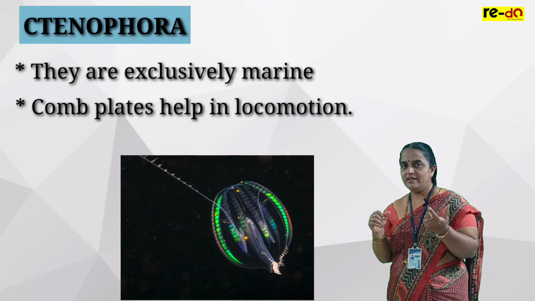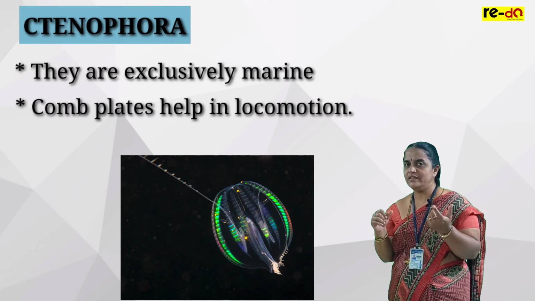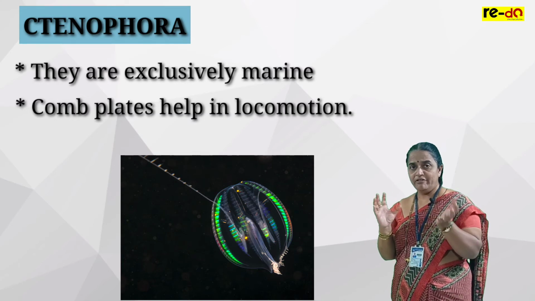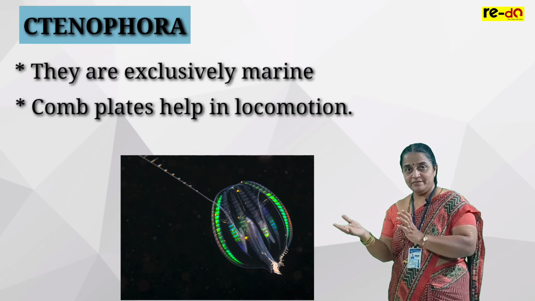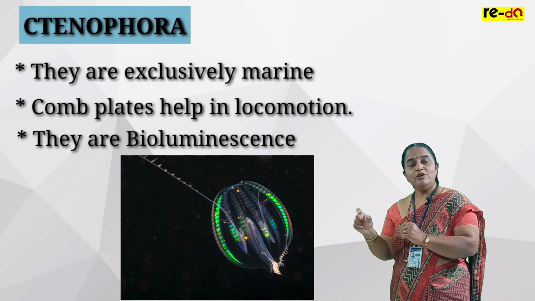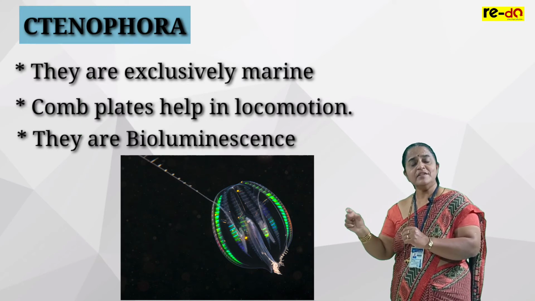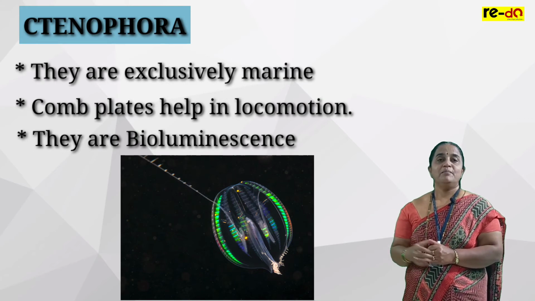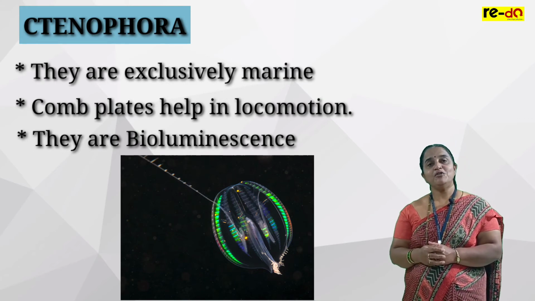You have seen fireflies? To see these insects, you have to go to the village. You cannot see them in the city. So like fireflies, they emit cold light. It is known as bioluminescence. This phenomenon is more common in Ctenophora. Examples are Pleurobrachia and Ctenoplana. With this, we have completed the general characters of cnidarians, which includes two phyla, Coelenterata and Ctenophora.